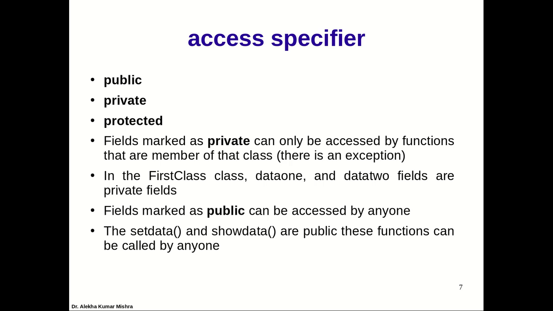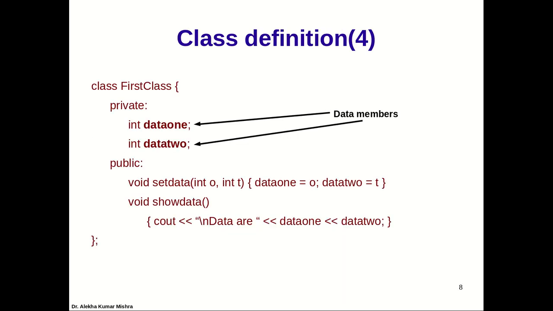So in the first class, data1 and data2 are the fields that are private fields. Now if we make them public, then they can be accessed by anyone. We mostly put the functions in the public part, so that they can be invoked by anyone. So these are the data members which are private.